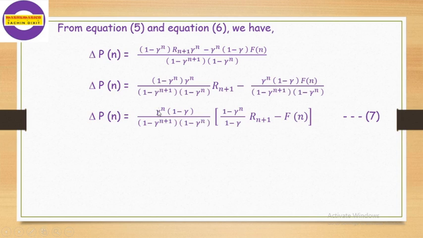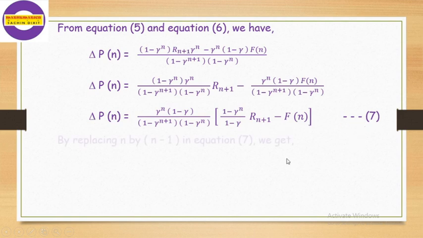From both the terms we can take this term common. In both the terms, 1 minus gamma raised to n plus 1 is as it is. The base denominator, 1 minus gamma raised to n, will be the same. In the numerator we take gamma raised to n common. Here we take 1 minus gamma common, so we divide this expression by 1 minus gamma and we get this expression.